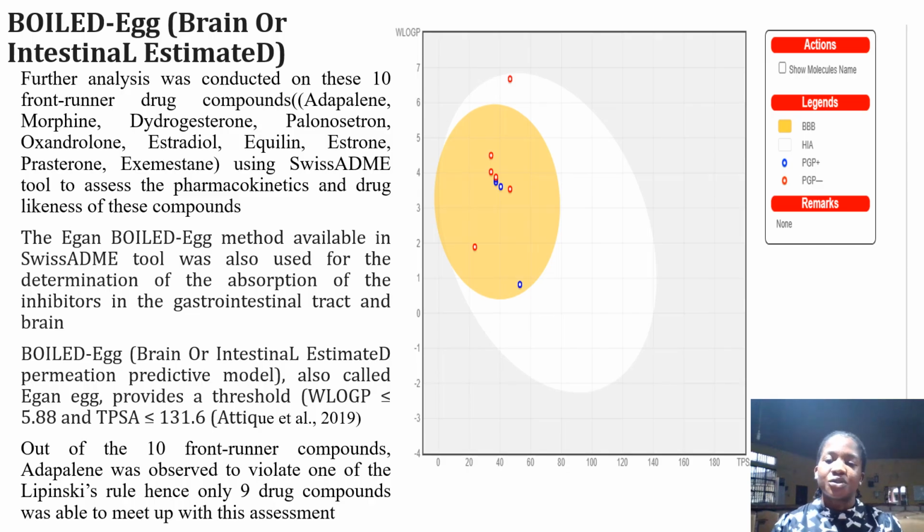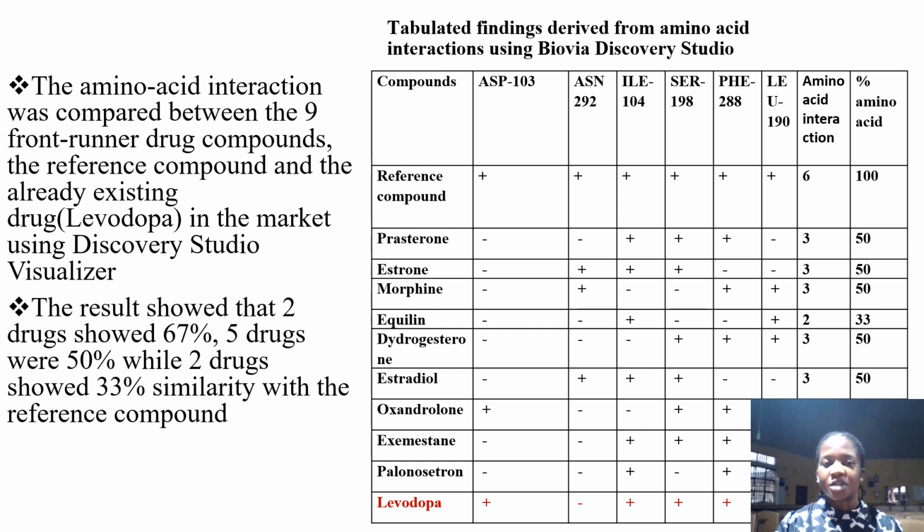The BOILED-Egg approach was also used to ascertain drugs that can pass the BBB, which is the blood-brain barrier, and drugs that can pass the gastrointestinal tract. From our results, we noticed that adapalene is the only drug that is outside the egg yolk, which shows that it doesn't pass. We then analyzed the amino acid interaction of these frontrunner compounds with the reference compound, a drug already existing in the market, which is levodopa.